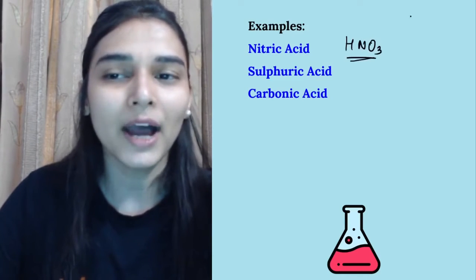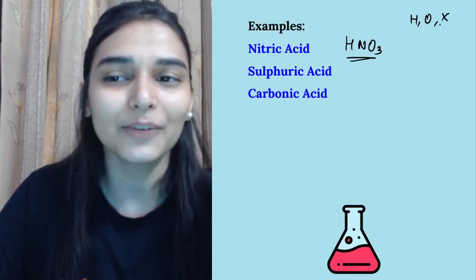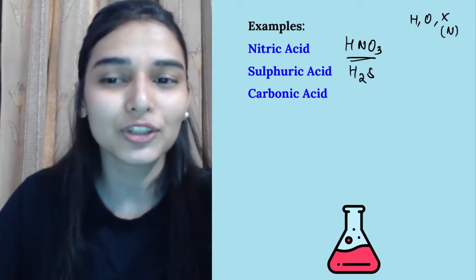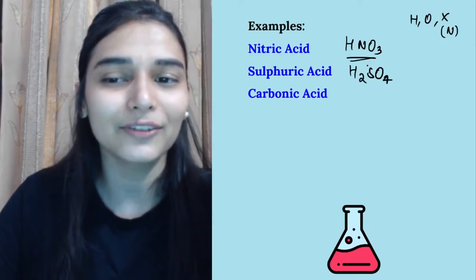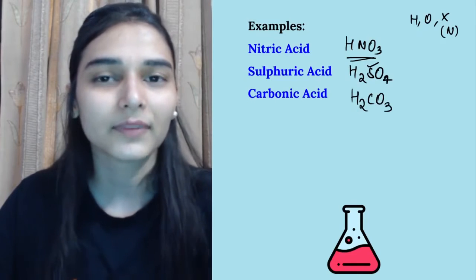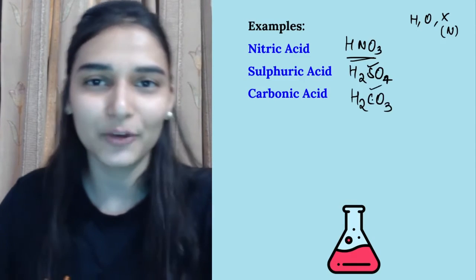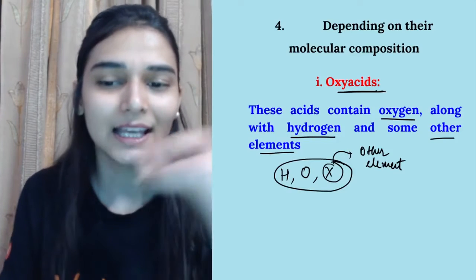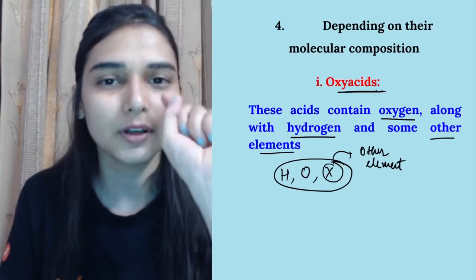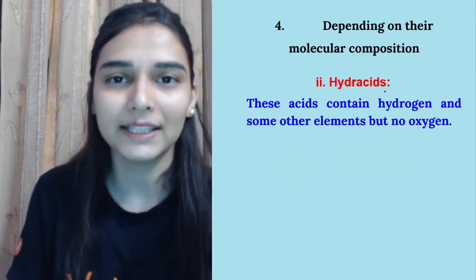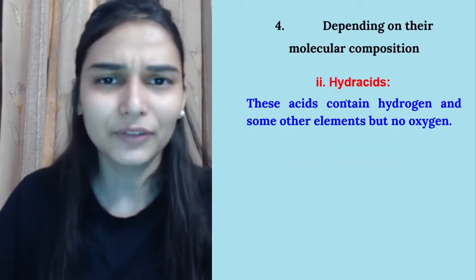Nitric acid में देखो हाइड्रोजन है, ऑक्सीजन है and some other element that is nitrogen. Sulfuric acid में hydrogen is there, oxygen is there, and then you have sulfur. Carbonic acid, hydrogen, oxygen and the other element carbon. What do I call them? Oxy acids. क्या क्या होगा? Hydrogen, oxygen and some other element different from that. Okay? Easy classification, not difficult.